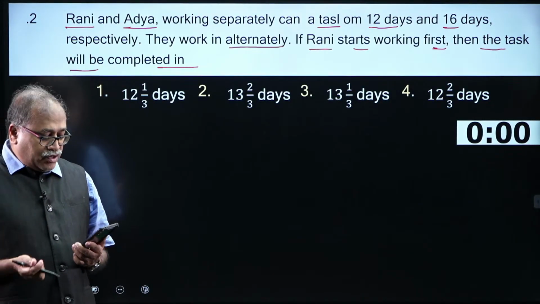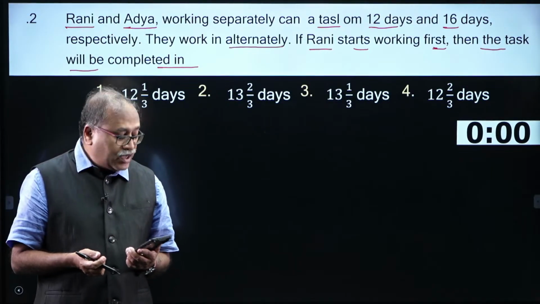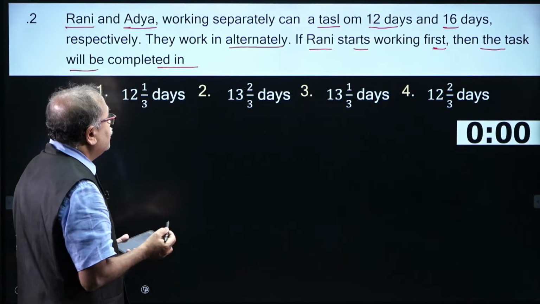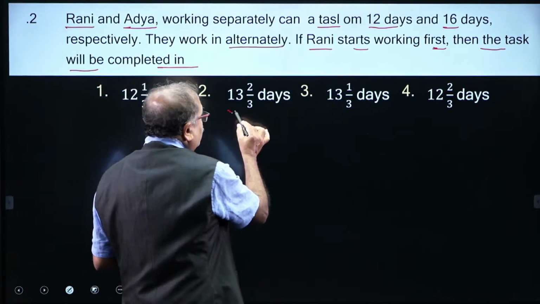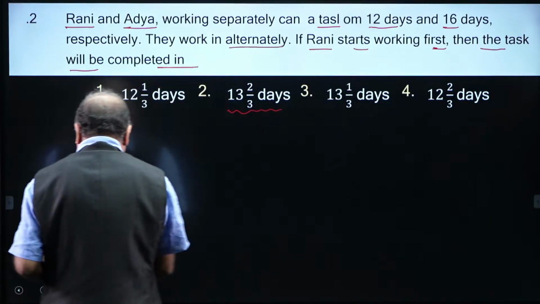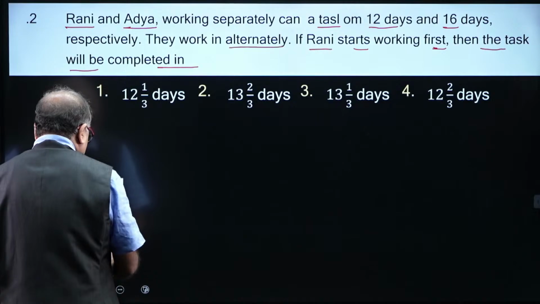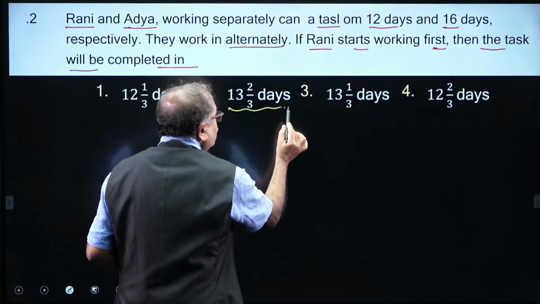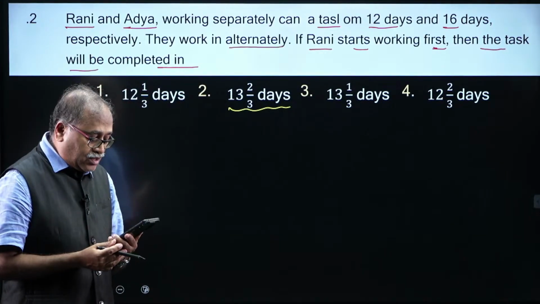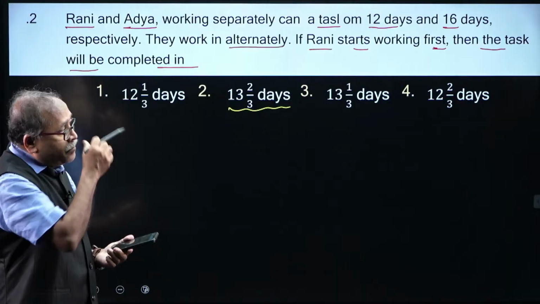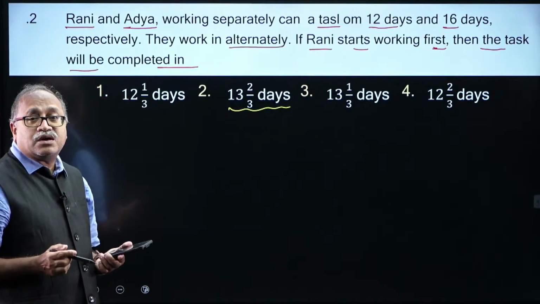At your end, yes, Prabhu has already said option B, that is 13 2 by 3 days. I am sorry, we usually do not use the red ink. So this is the answer you said, 13 2 by 3. How might you have calculated this?